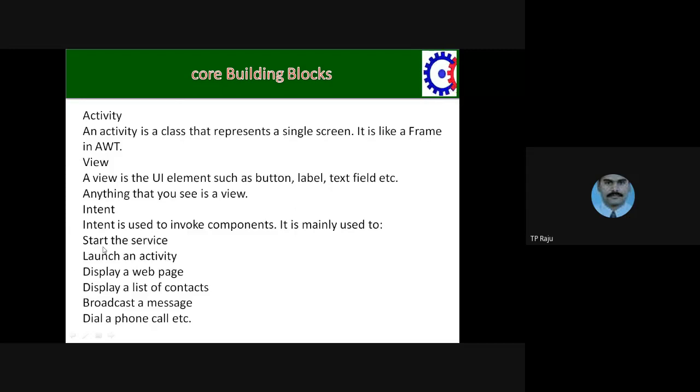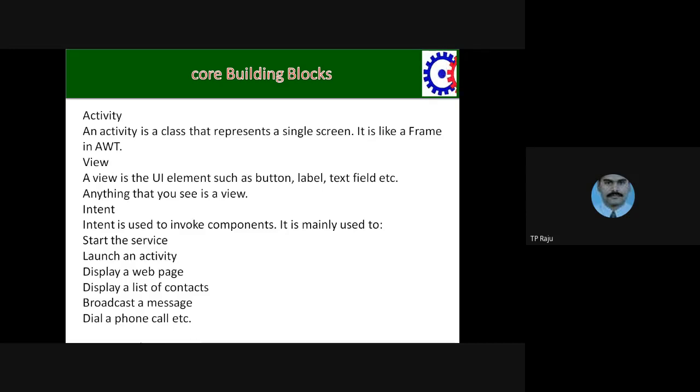Next, intent. Intents involve all the components. What are those components? Starting the service. If you want to do something in the mobile, the service has to be started. Then after starting the service, there should be launching of the activity.